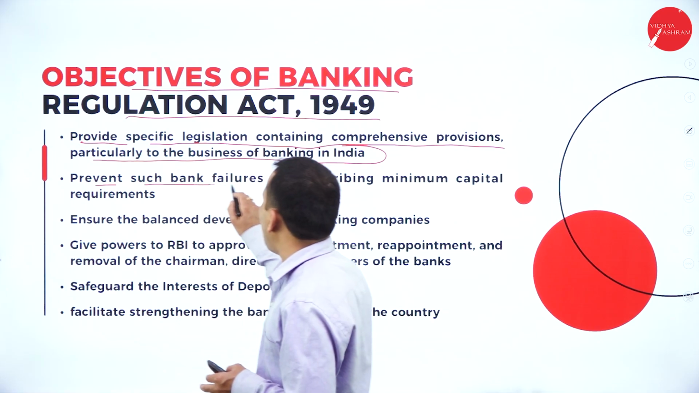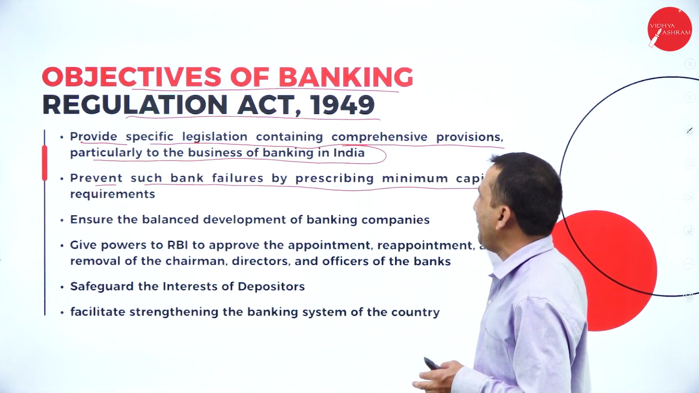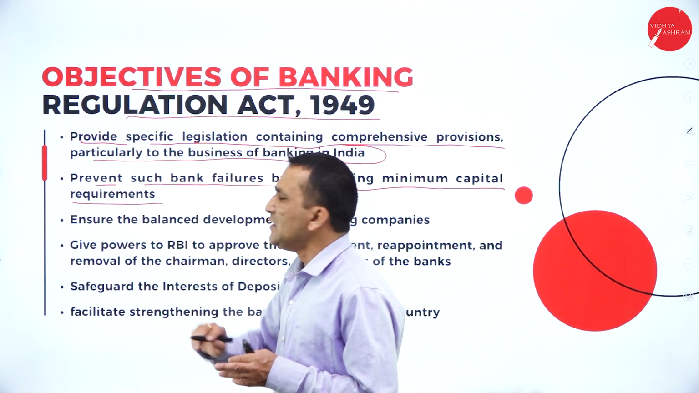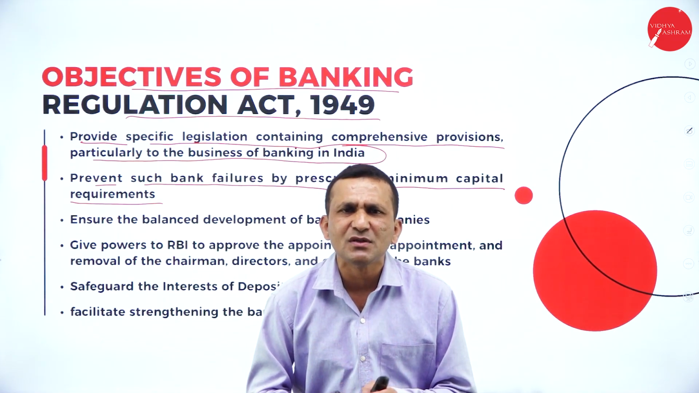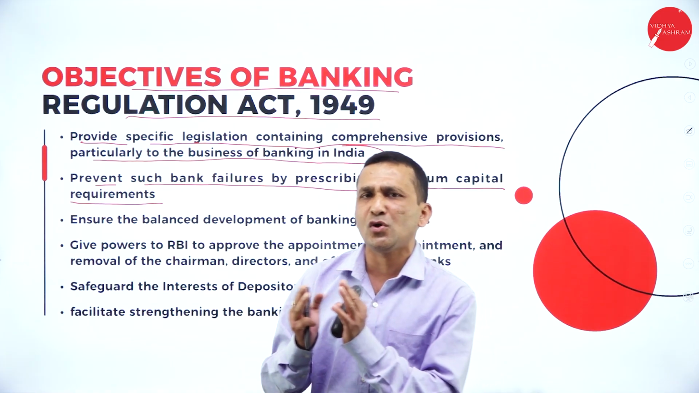And prevent bank failure by prescribing a minimum capital requirement. So banks always maintain two types of ratio. One is the cash reserve ratio.